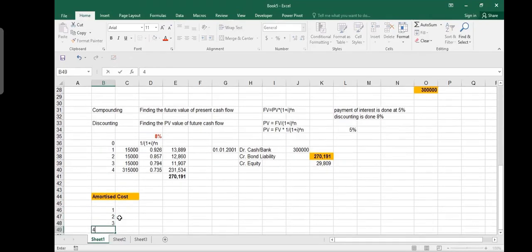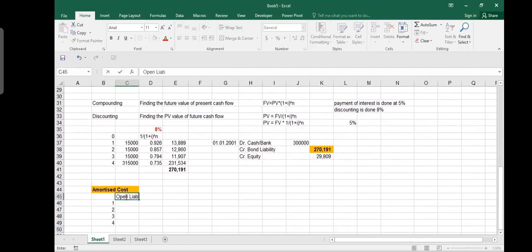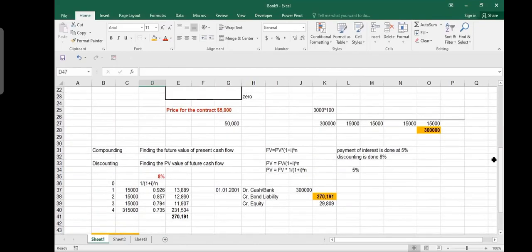You've got year 1, 2, 3, 4. So how much is your opening liability? Your opening liability in year 1 is 270,191. And you discounted it at 8%. Your effective interest rate was 8%. So here you say 270 multiplied by 8%. This is the interest rate at which you discounted it. Now, there are two things. First, we discounted it. Now we are going to compound it. Now we are reversing the process.